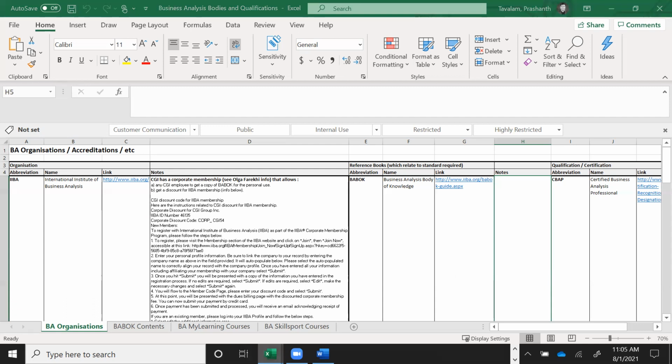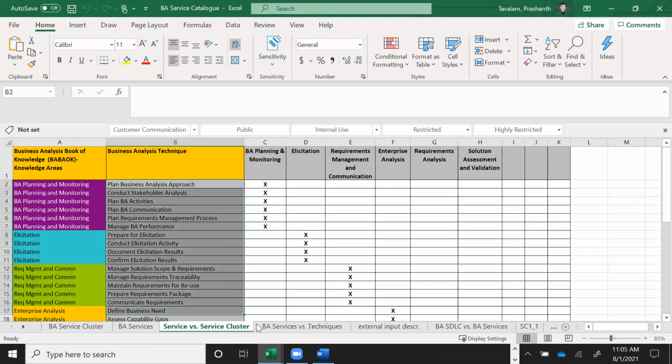For example, let me make you aware that, as per BABOK, there are different sections. It may have changed slightly right now because every 2 or 3 years there's an update to the BABOK version, which is the Business Analysis Body of Knowledge, which starts with business planning and monitoring. Business planning, and so they have not divided this into different knowledge areas. What are the different knowledge areas which the business analyst must focus on?